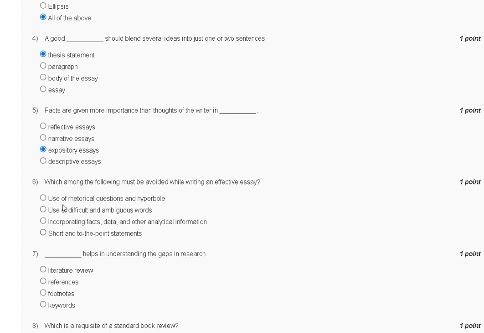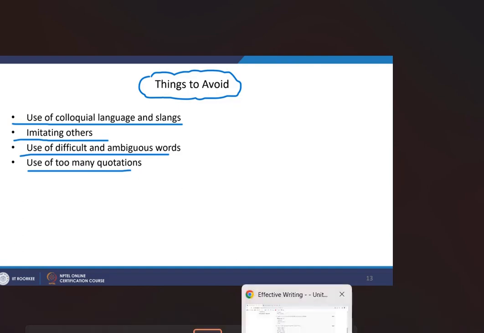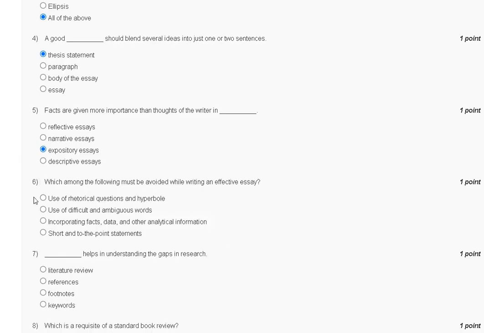Question number 6. Which among the following must be avoided while writing an effective essay? Use of rhetorical question and hyperbole, use of difficult and ambiguous words, incorporating facts, data and other analytic information. Fourth, short and to the point statements. So the explanation of question number 6 is here. Things to avoid: use of colloquial language and slang, limiting other, use of difficult and ambiguous words, use of too many quotations. So the correct answer to question number 6 is option number B.